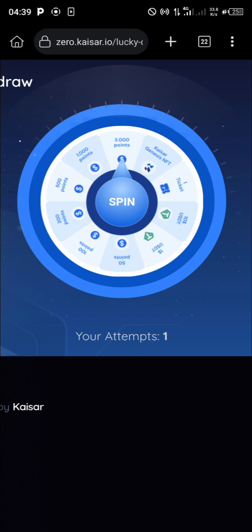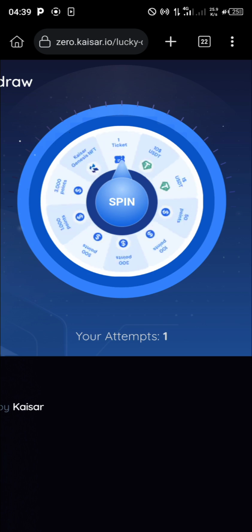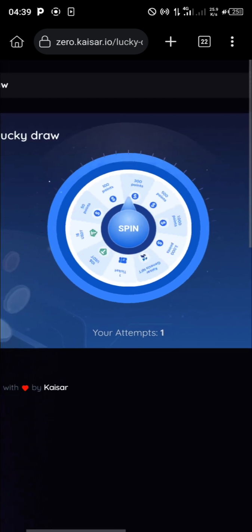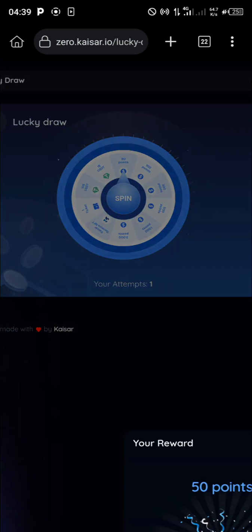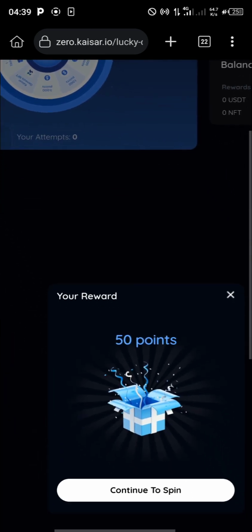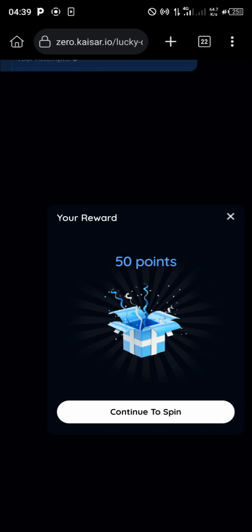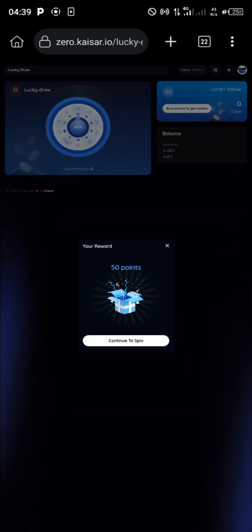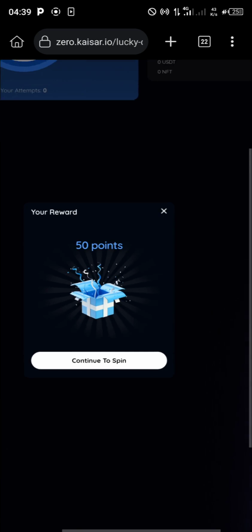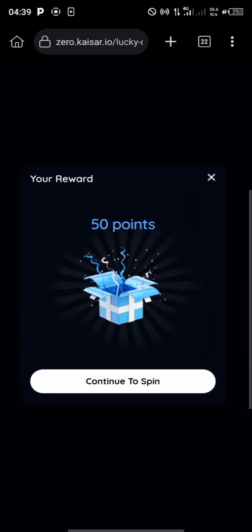I only have one attempt so far, so tap on spin. Let's see what I'm going to get. Alright, right here I was able to get 50 points. Let me zoom out. Okay, you can see that 50 points. So continue to spin.